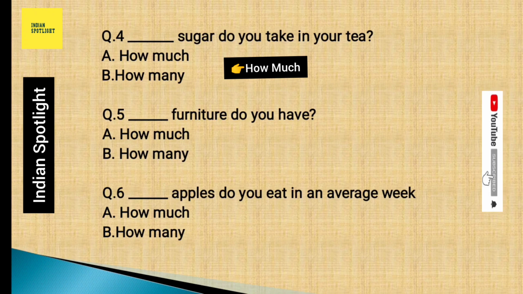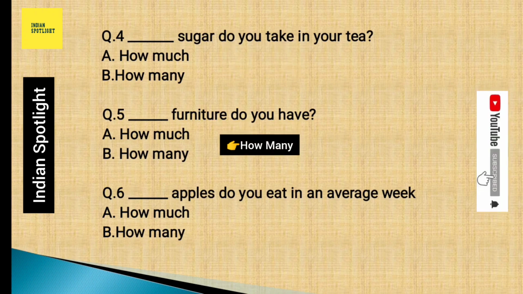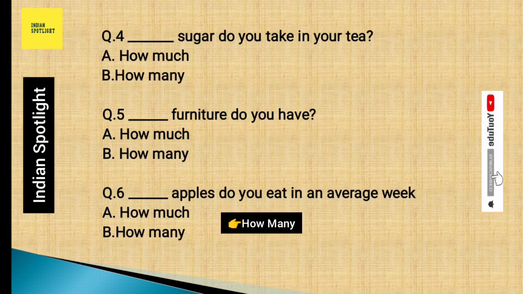Question number 5 says, blank, furniture do you have? If you are talking about furniture, then it is a countable noun absolutely. So how many furniture do you have? And question number 6, the last one, if you are talking about apples, blank apples do you eat in an average week? So how many apples do you eat in an average week?